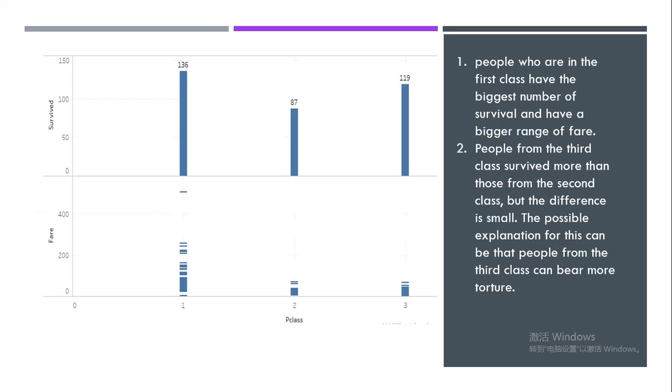There's no doubt that people who are in the first class have the biggest number of survivors and have a bigger range of fare. Some of them paid a lot for the ticket. However, for the second and third class, there's no clear evidence to prove my assumption. It's even the opposite of what I supposed. People from the third class survived more than those from the second class, but the difference is very small. The possible explanation for this can be that people from the third class can bear more torture.